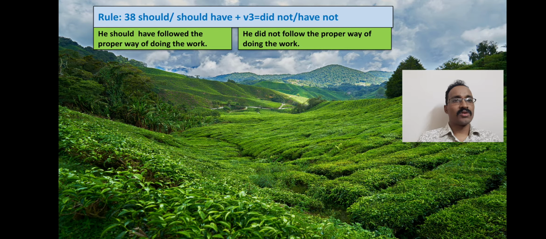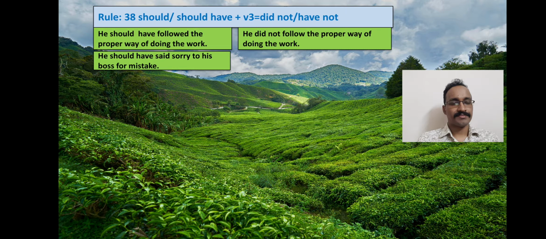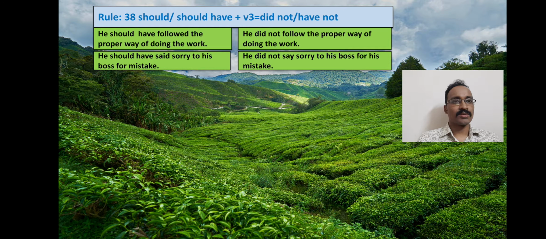He didn't follow the proper way of doing the work. This is negative. He should have said sorry to his boss for his mistake. He didn't say sorry to his boss for his mistake. So here, if you find "should" or "should have" in the affirmative sentences, we can make the sentences negative directly.